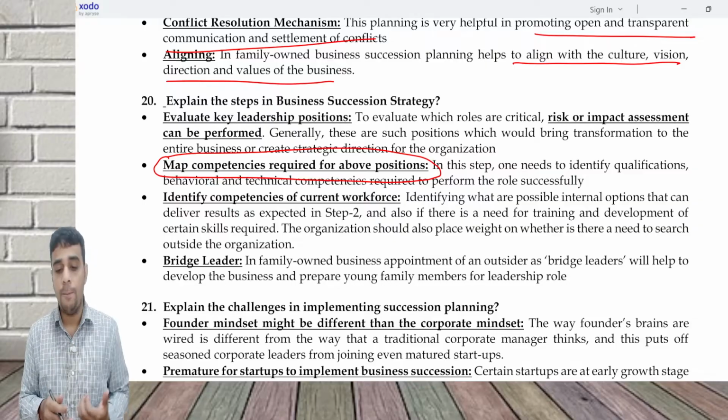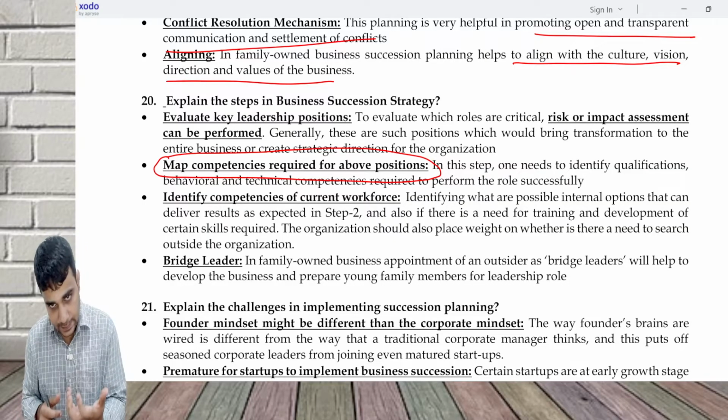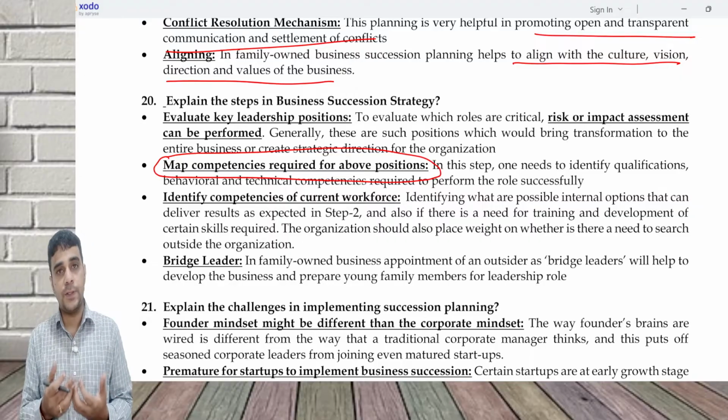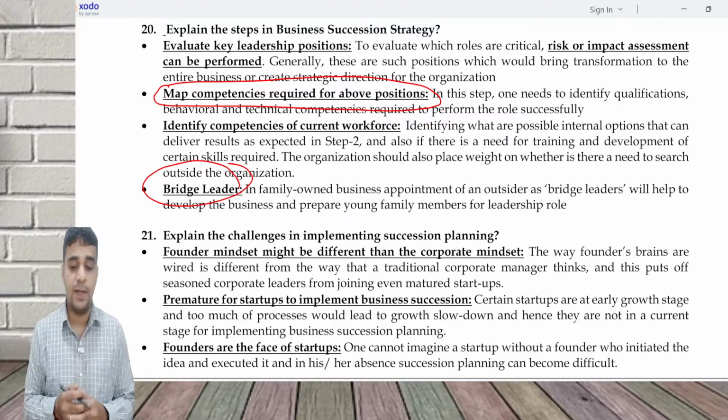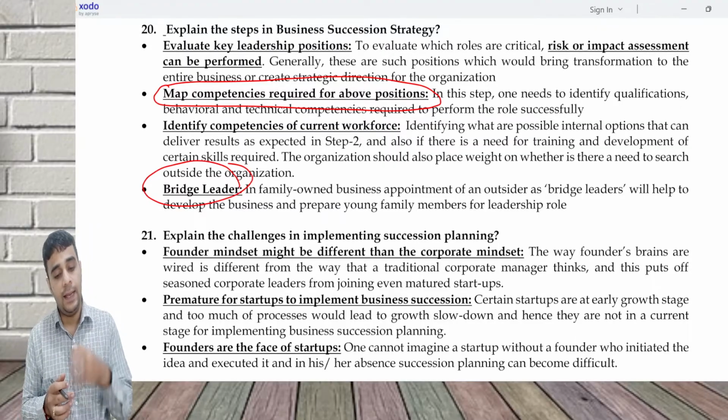If the competencies are not available, can you train them? If training is also not possible, then you may think of an outside person. And you can also bring in something called a bridge leader. What a bridge leader is, this person will help.